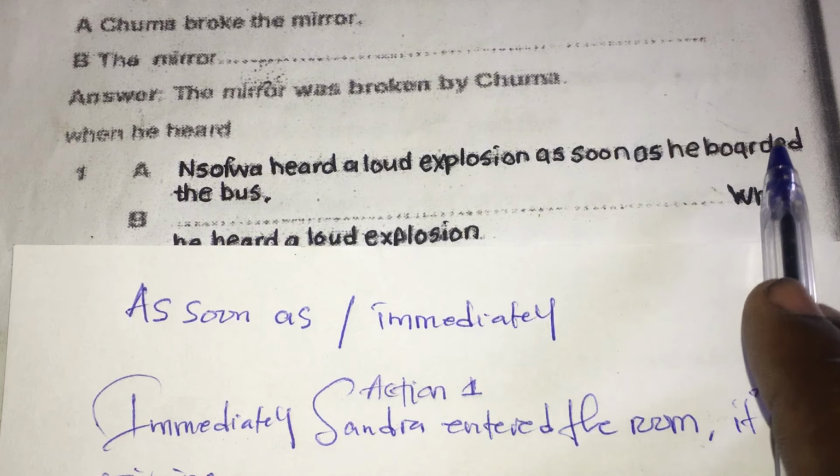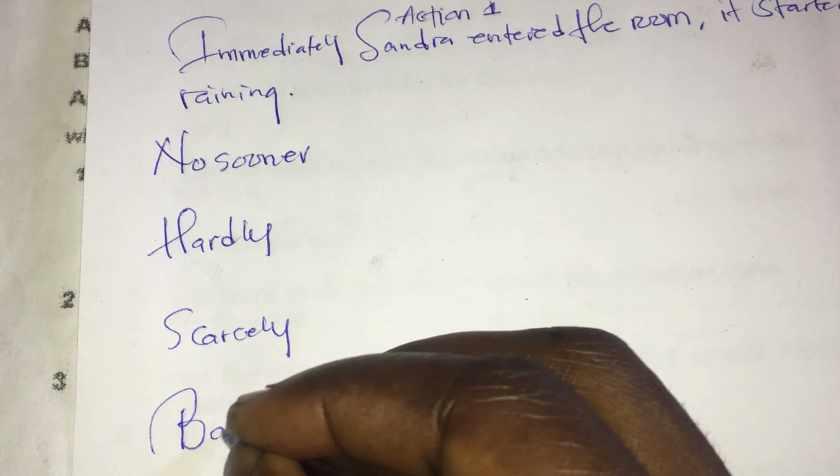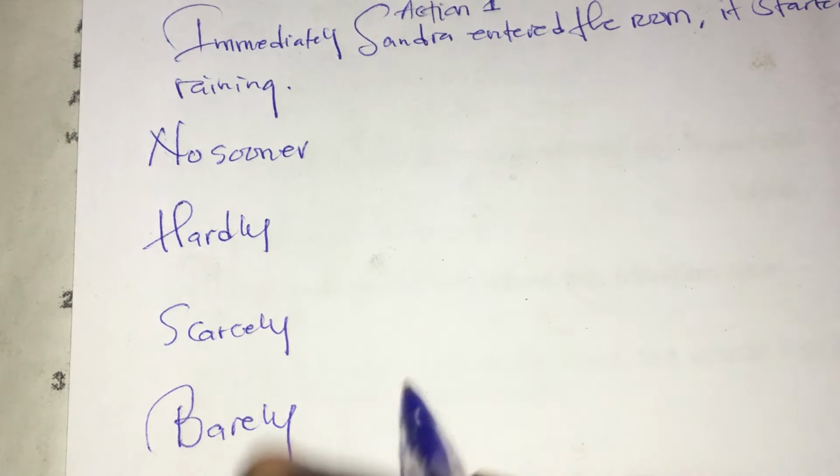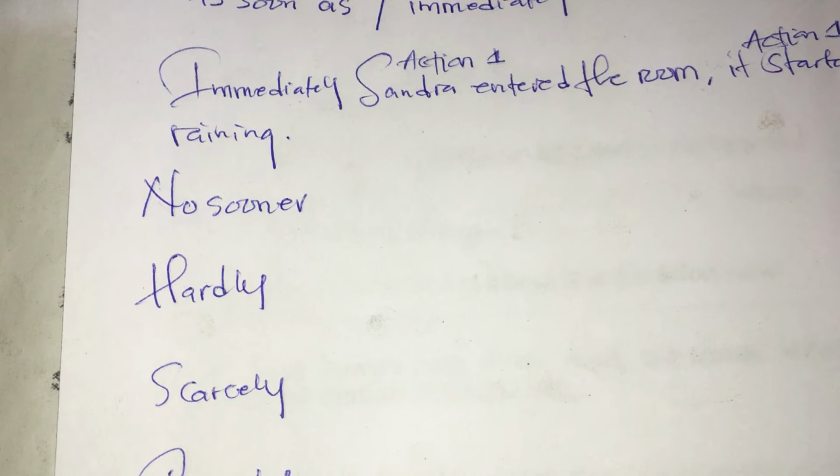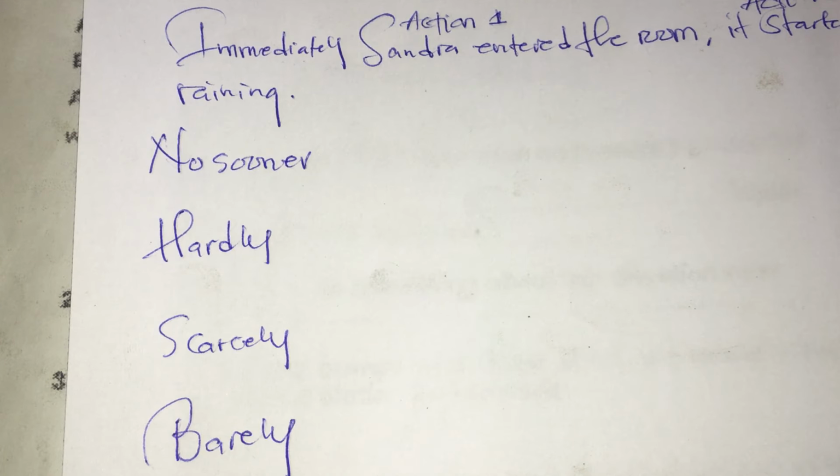Now let us move on. Since we have said that these rewrites involve 4 words, they involve 4 adverbs, which are number 1, no sooner. They'll say begin no sooner. They can say begin hardly. They can say begin scarcely. And they can say begin barely. So these are the words you need to know and understand well.